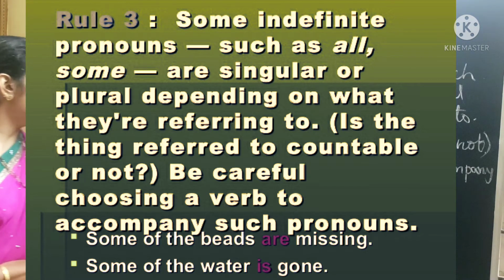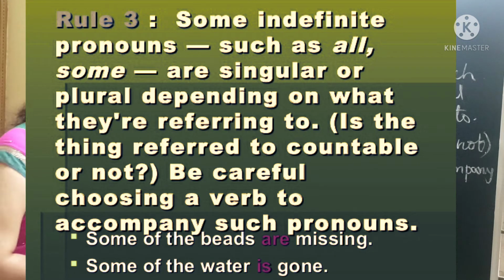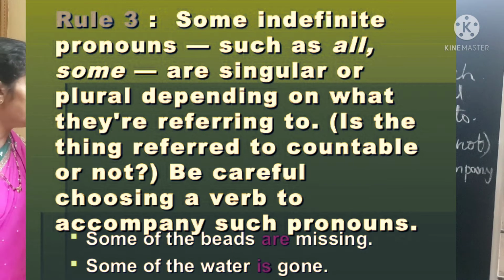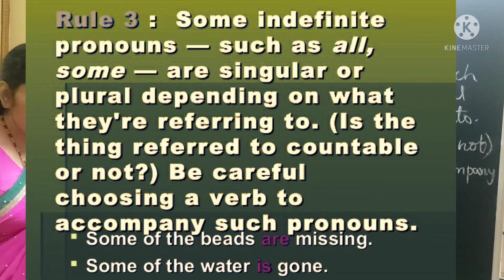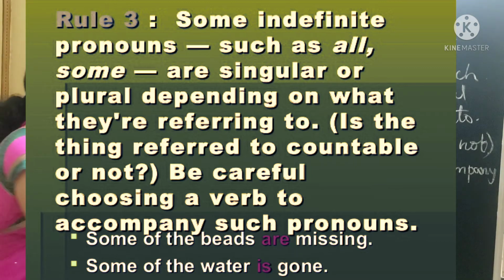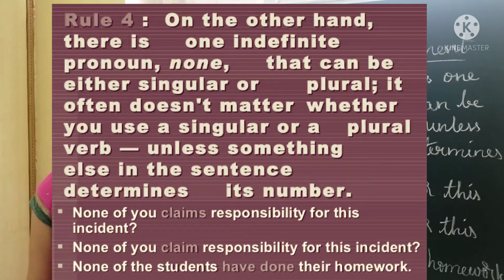If you take an example, some of the beads are missing. We can count the beads, so here you have used the plural verb are, as it is a countable noun. Next, some of the water is gone. Can you count water? No, you can't. It's an uncountable noun, so you have used the singular verb is. So it is considered singular here and plural in the first example.